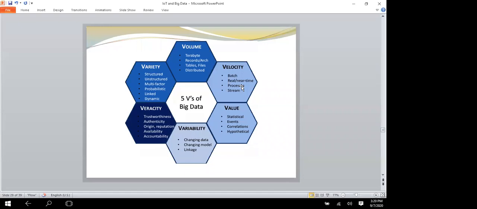Next are velocity, value, and variability. Velocity is both real time and near real time, and it is the processing of streams. For value, statistical values, correlation, hypothetical methods, and everything has to be used here.